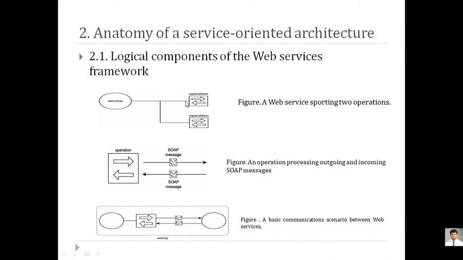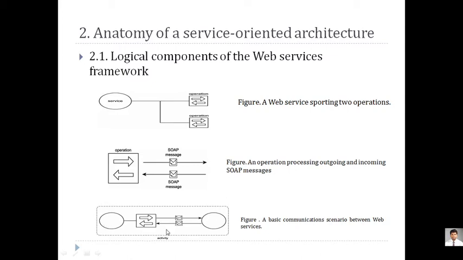So one service with some business logic is one of the logical components. The second logical component can be your messages, for example processing SOAP messages. So component one is your operations, the second component is your messages, and the third is a basic communication scenario between web services. When one service interacts with another service, the transfer from operation to messaging is another component.